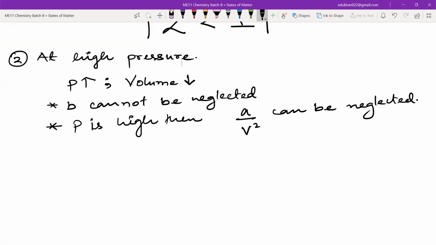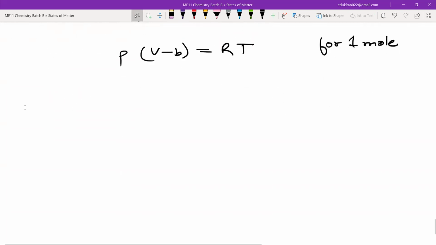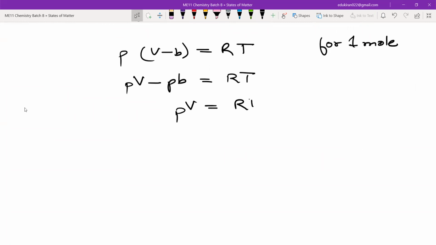Now, what will be the equation? The equation will be P into (V minus B) is equal to RT. This is again for 1 mole. Now, from here you can see PV minus PB is equal to RT, and PV is equal to RT plus PB. Then I will divide the whole equation by RT. PV upon RT is equal to 1 plus PB upon RT.